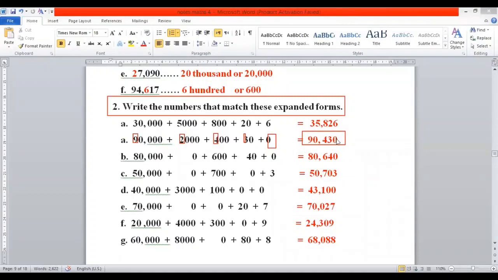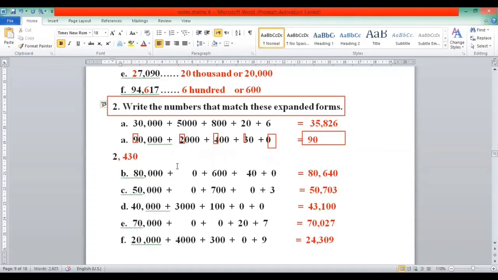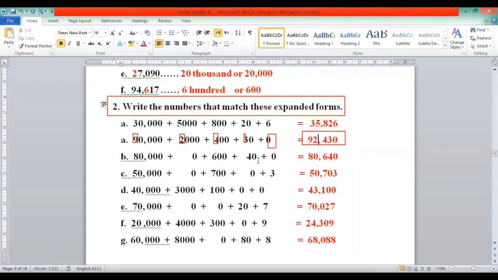92,000. Here is 80,000 and 640. You must write these digits that are inside the box. You must write here.